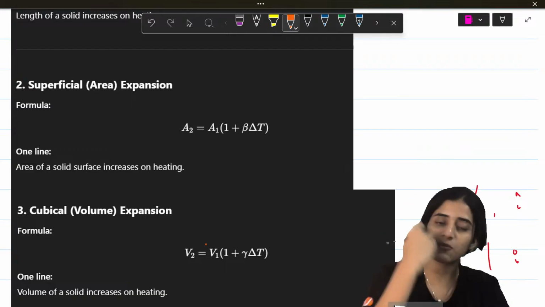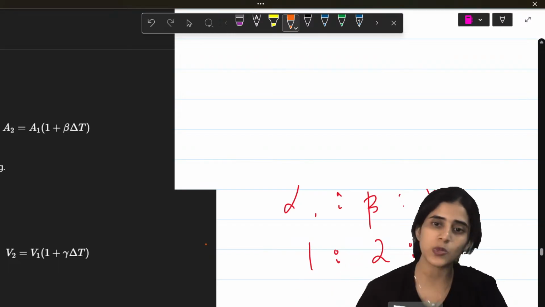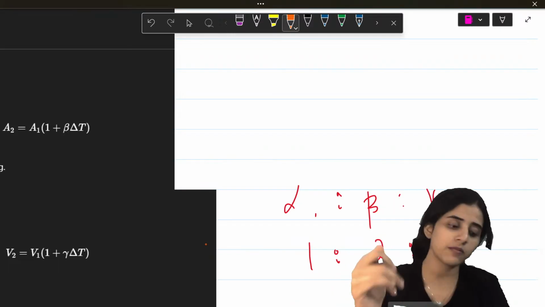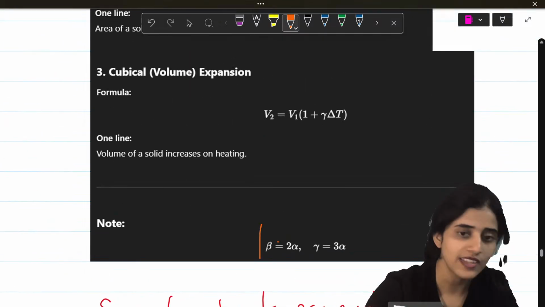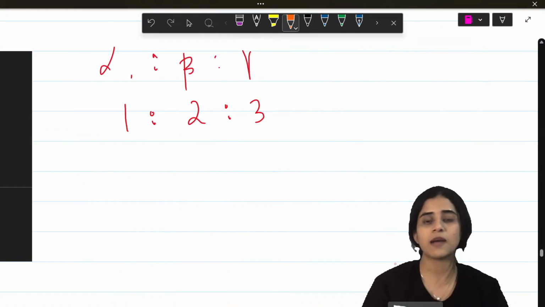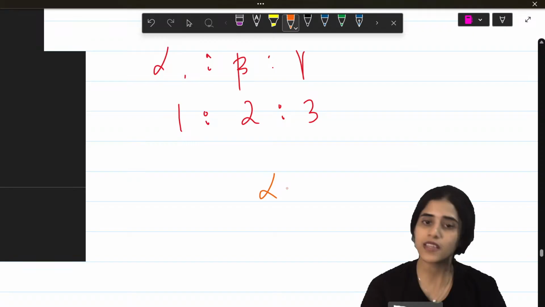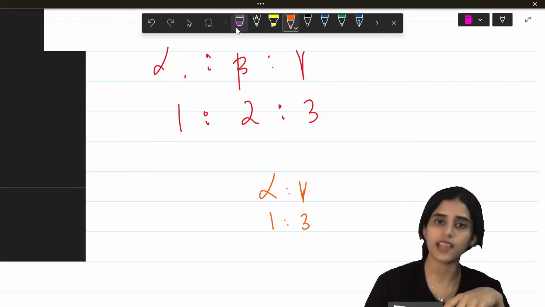And how do alpha, beta, gamma vary? They vary in the ratio 1:2:3. So if alpha is 1, beta is in the ratio of 2, gamma is in the ratio of 3. Okay, so beta would be 2 times alpha, gamma will be 3 times alpha, right? So alpha is to gamma is 1:3. So gamma will be 3 times alpha.